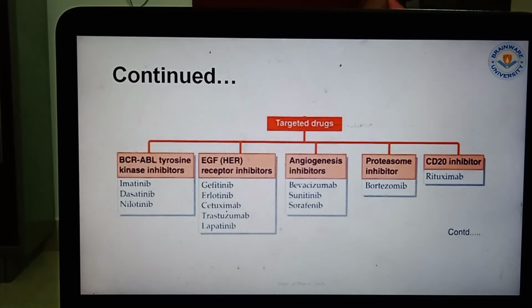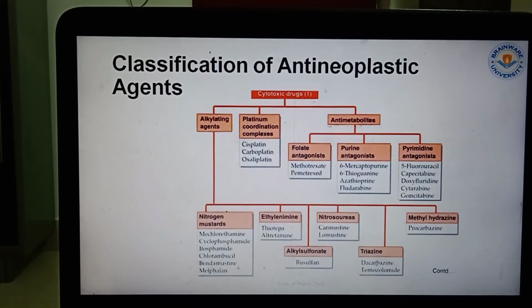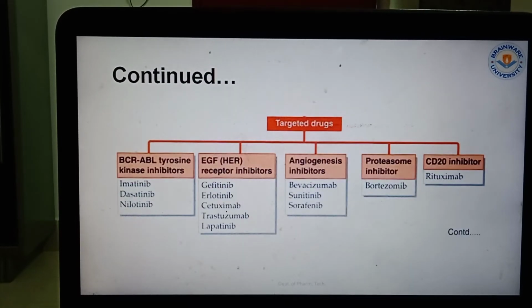Now coming to targeted drugs. Some of the targeted drugs act specially on a special type of cancer, like BCR-ABL tyrosine kinase inhibitors. That means they act specially on the tyrosine kinase enzyme: imatinib, dasatinib, nilotinib. Now there are some EGF receptor inhibitors. These are receptors which are present in some cells. Like next, angiogenesis inhibitors. So some of the drugs are there. Now proteasome inhibitors and CD20 inhibitors. These are drugs not so important, but you should classify the first category of the drugs. These are very important and you should write them in the exam.